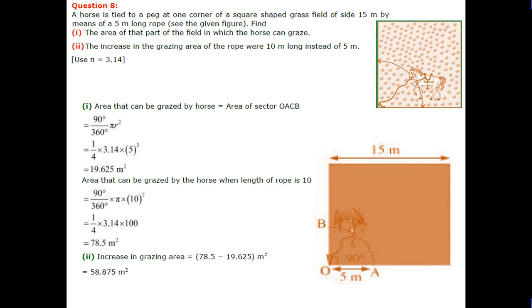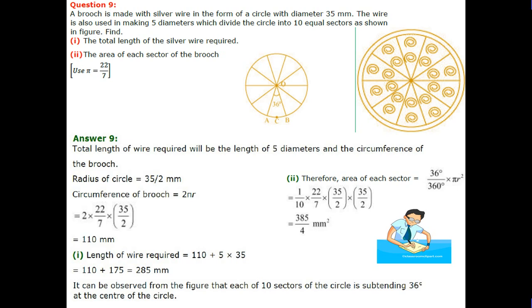Increase in grazing area: 78.5 minus 19.625 meter square, that is equal to 58.875 meter square. Now students, question number 9.